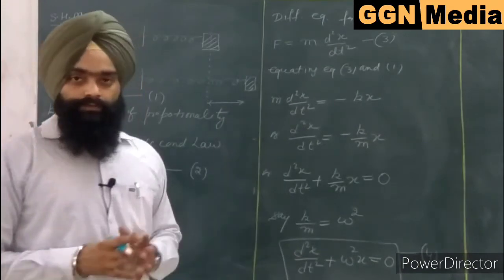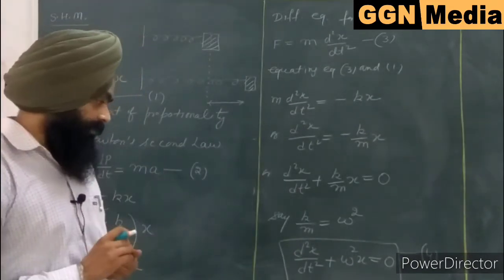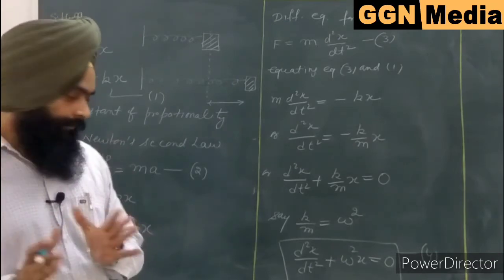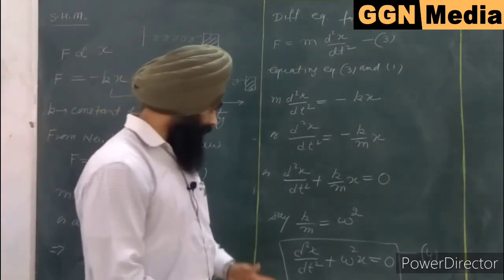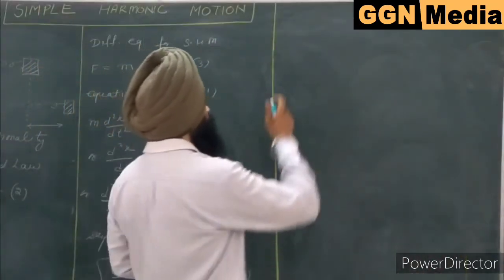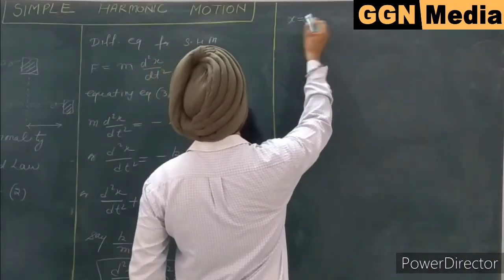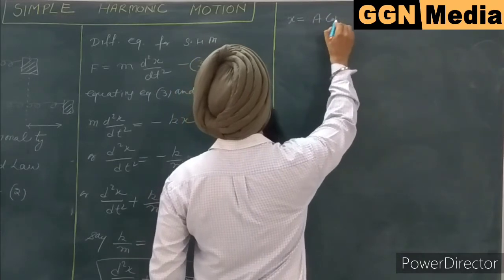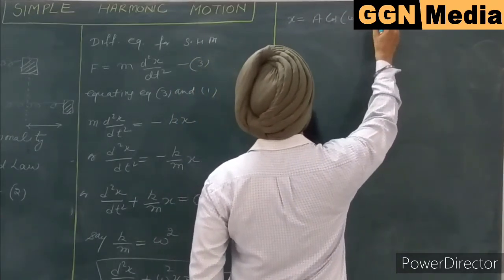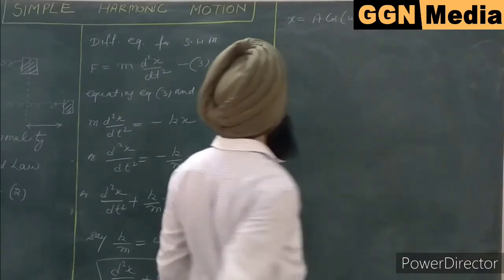Now we need to find out the solution for this differential equation. The solution should be such that it completely satisfies the differential equation. Let us say the solution is of the type x is equal to a cos of omega t plus theta naught.